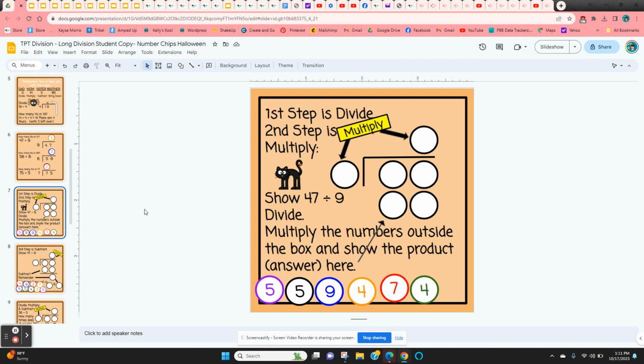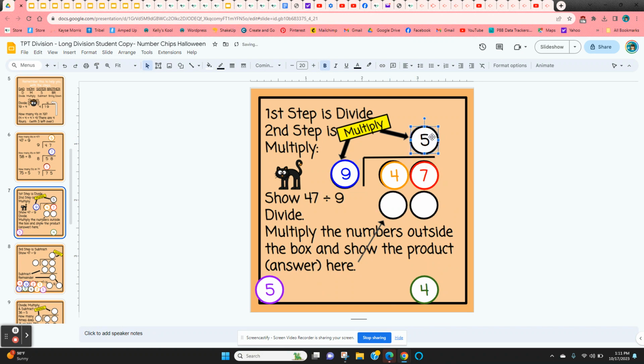Now the next slide has the first and second step. So 47 divided by 9, they already know where to place the numbers. And then they're going to do that first step, which is to divide. 9 goes into 47 5 times. Next step is to multiply. So they're going to multiply these numbers outside the box. 9 times 5 is 45. And that's just the first 2 steps.